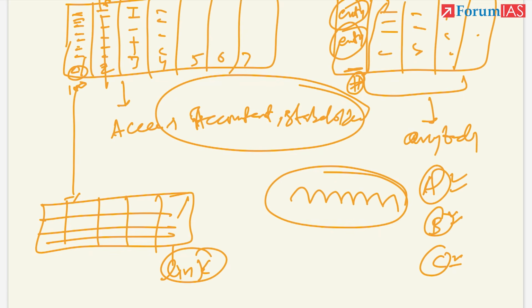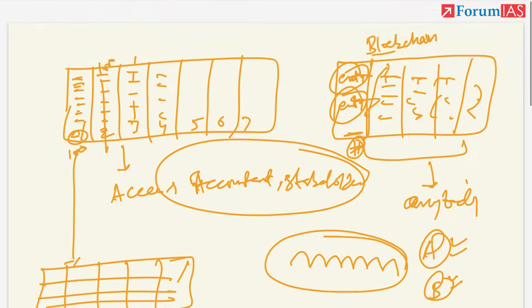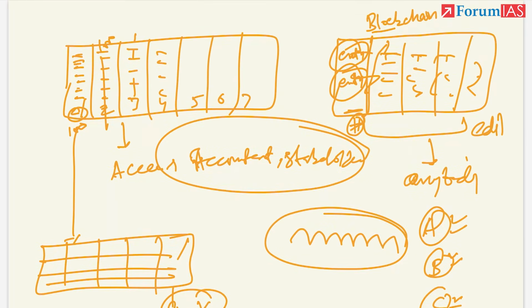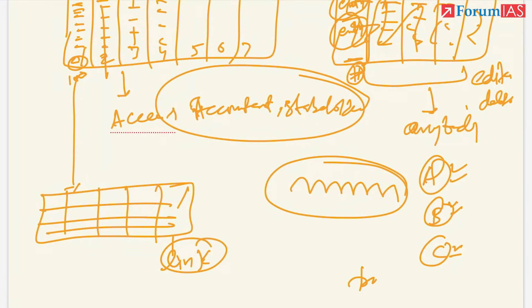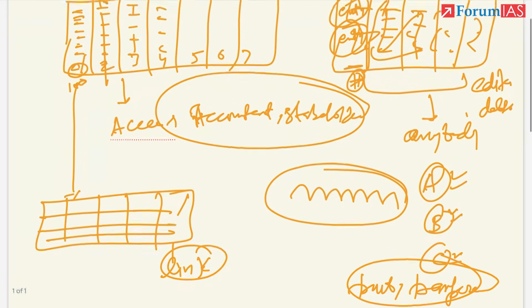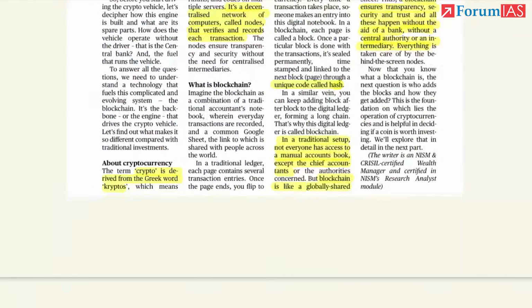If I want to buy, I need to know the ownership. So through this blockchain, I can get to know because I can see the entire chain of that particular cryptocurrency. इसका एक फायदा ये है कि it cannot be edited और deleted. पुराना जो डेटा है इसको एडिट या डिलीट या चेंज नहीं कर सकते हो। सो पूरी ट्रस्टवर्दीनेस है और पूरी ट्रांसपेरेंसी है। This is how blockchain works. This is how the functions and the features differ from the traditional system.